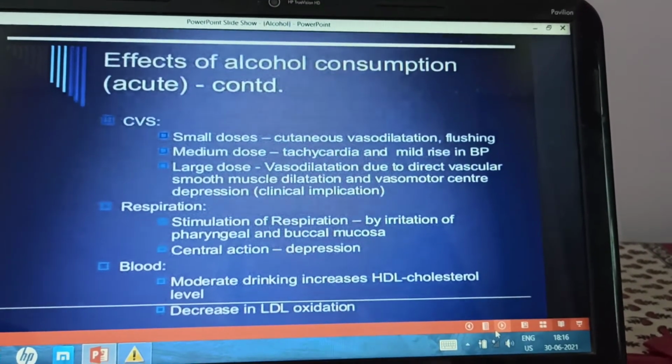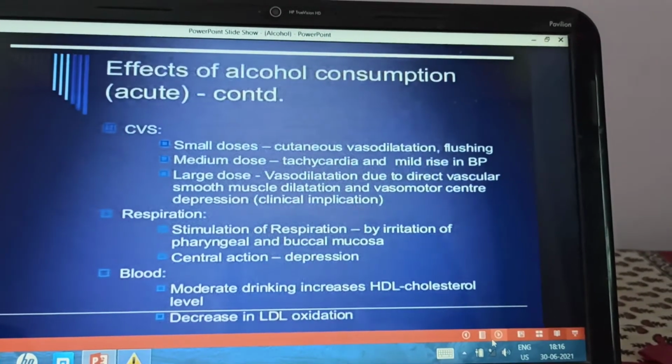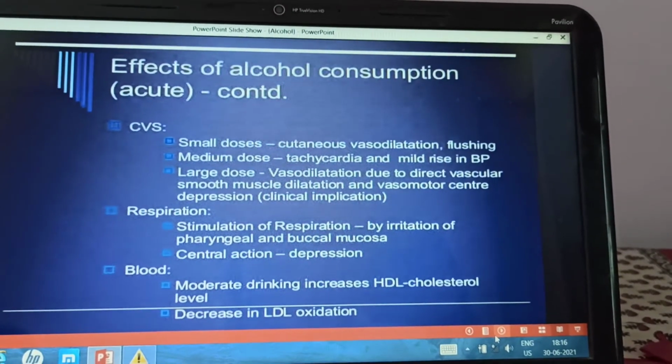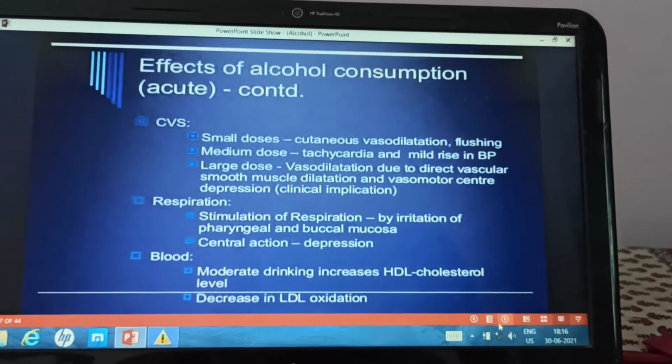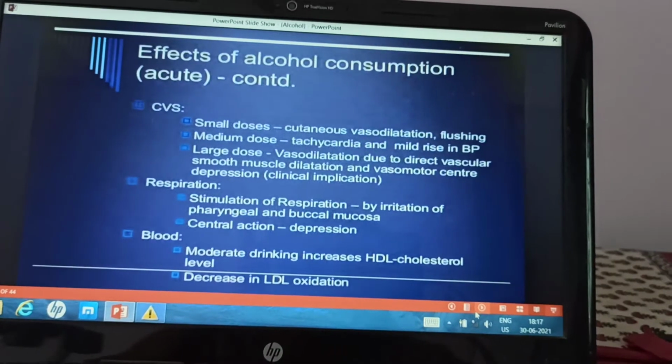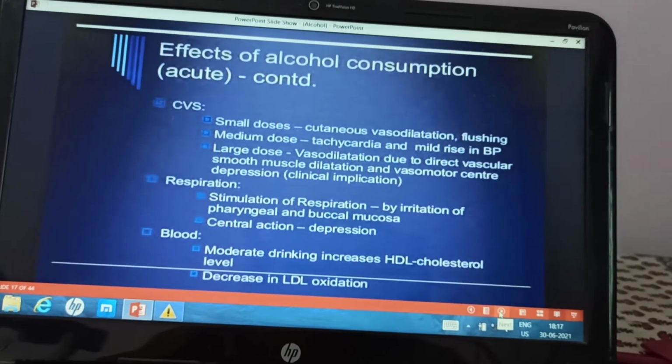Then action on the blood. Mild to moderate drinking can increase the high density lipoprotein level, and this is a beneficial action of mild to moderate drinking.